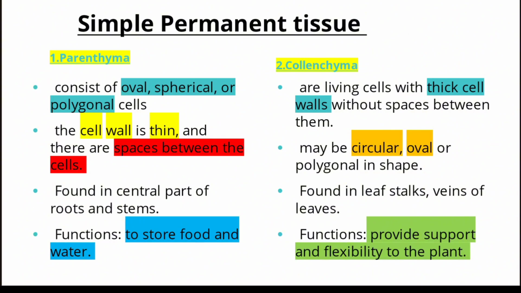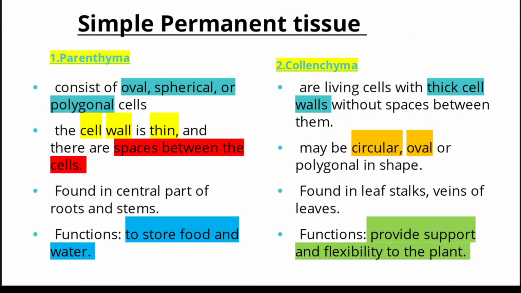The cell wall is thin and there are spaces between the cells, and they are found in the central part of roots and stems. The main function of parenchyma tissue is to store food and water.